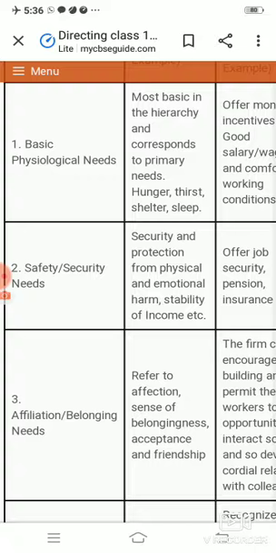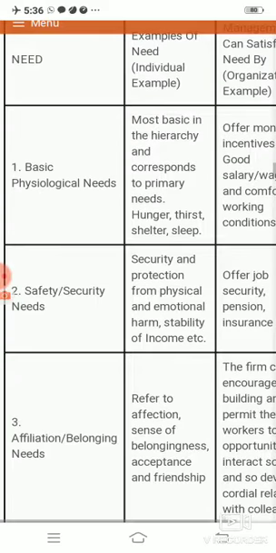A satisfied need can no longer motivate a person; only the next higher level need can motivate him. It means if an individual's first need is satisfied, then that need will not encourage him. A need which is already satisfied will not encourage a person to work properly. So the second need, which is not yet fulfilled, will encourage a person to work properly. It means the satisfied need will not motivate a person to work. Only the unsatisfied need motivates the person to work.